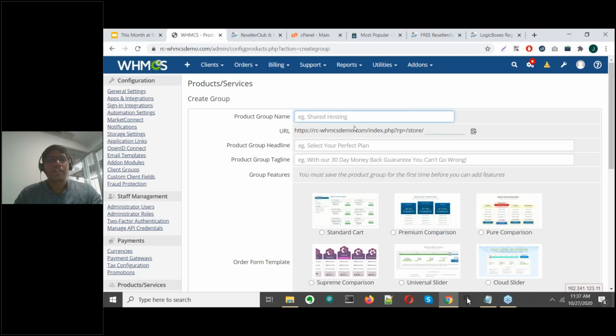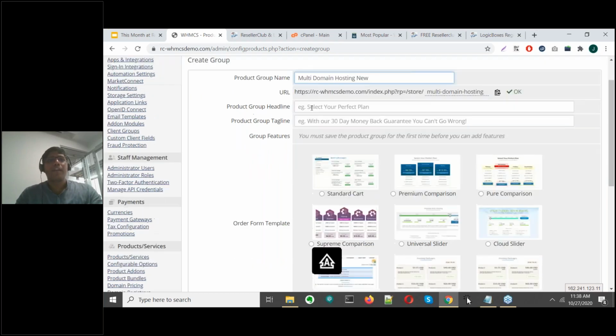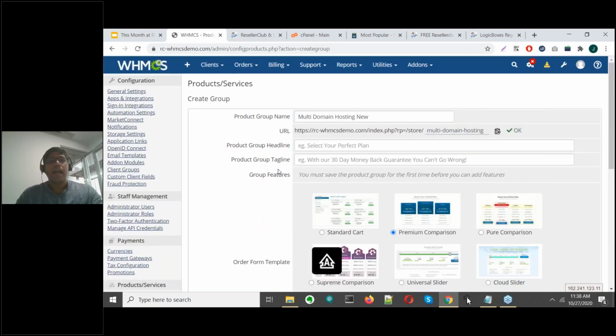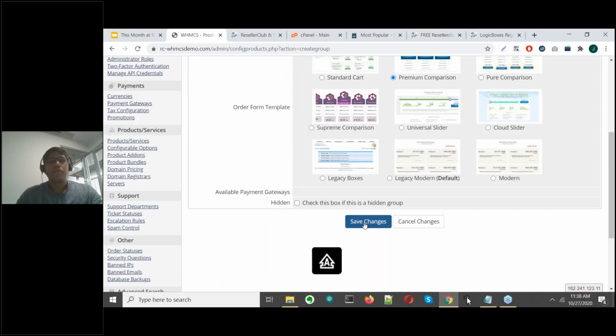So say we give this group a name, we say multi-domain hosting new, right? And you can give your group a headline. These are just additional settings. You can choose a layout for your plans. We just choose one layout at random, and you then proceed to save changes.